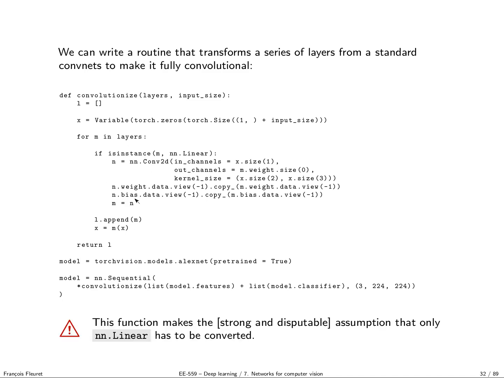So first, an important technical detail: I made the assumption that I only have to change nn.Linear, of which I'm not completely confident. So if you ever use this piece of code for serious stuff, if it blows up in your face, check that there are no modules that I'm not aware of that should also be convolutionalized and are not taken into account here.